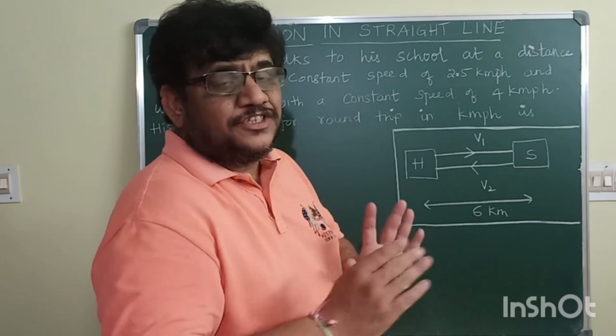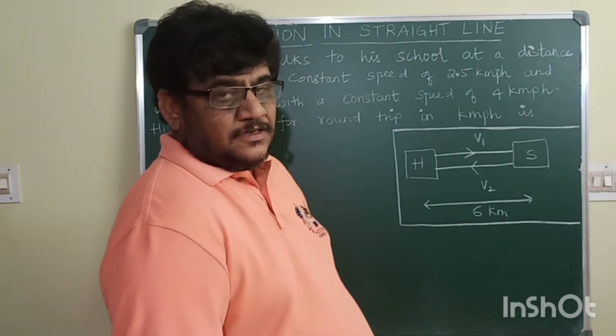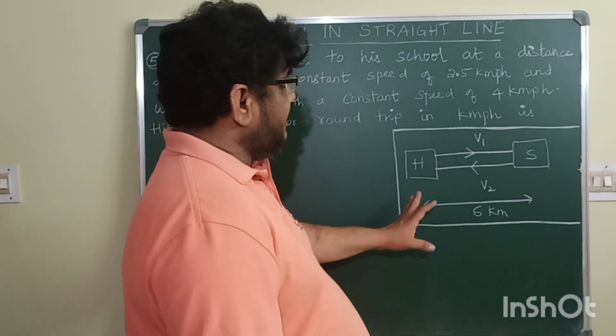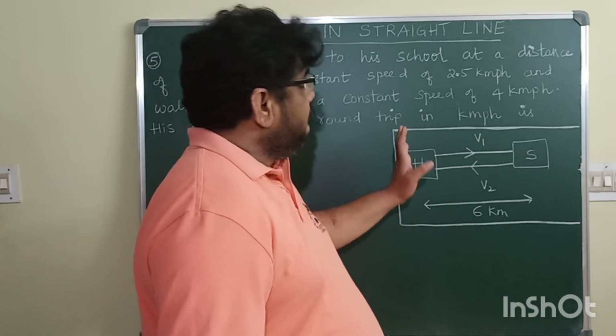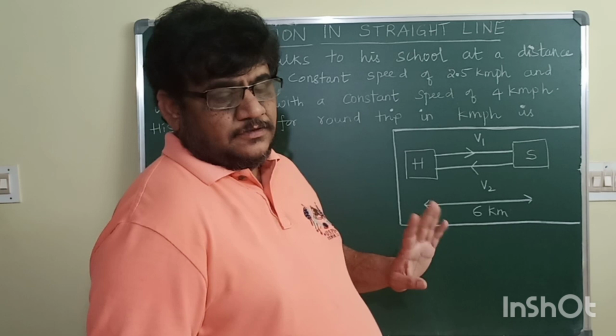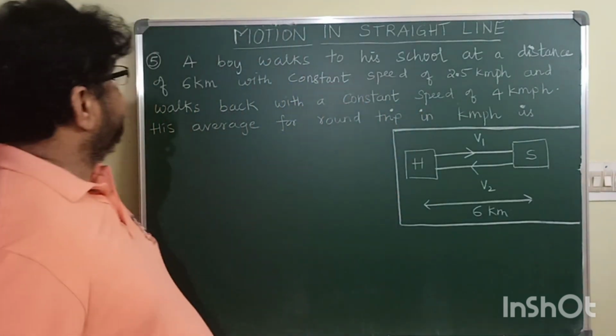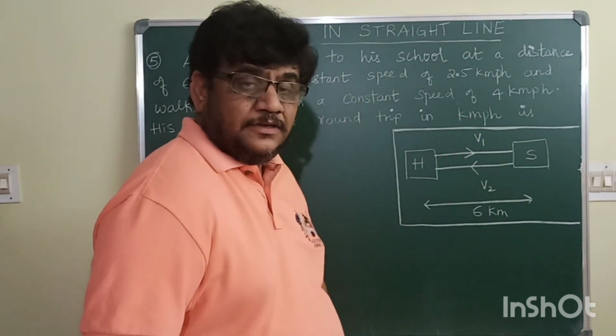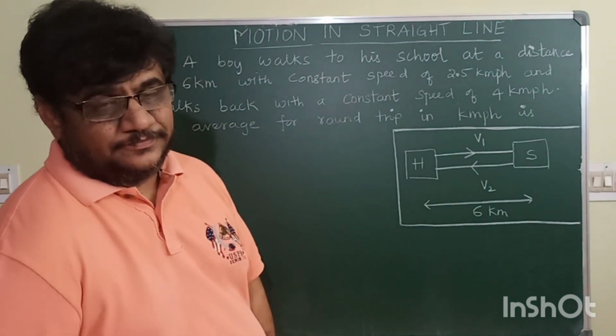So in these two situations, the distance traveled by the boy is 6 kilometers. For the total trip, what is the average speed?